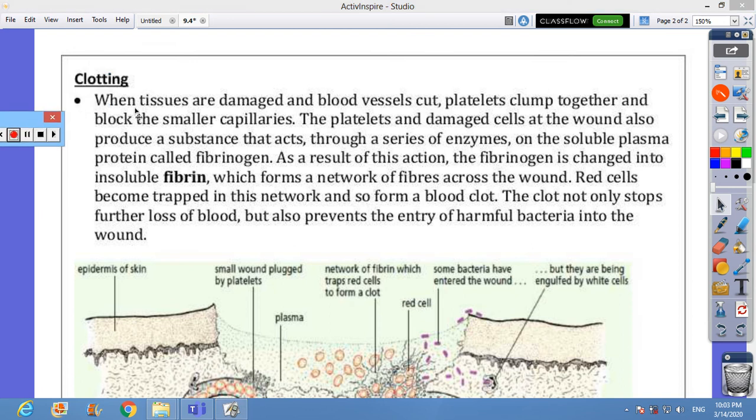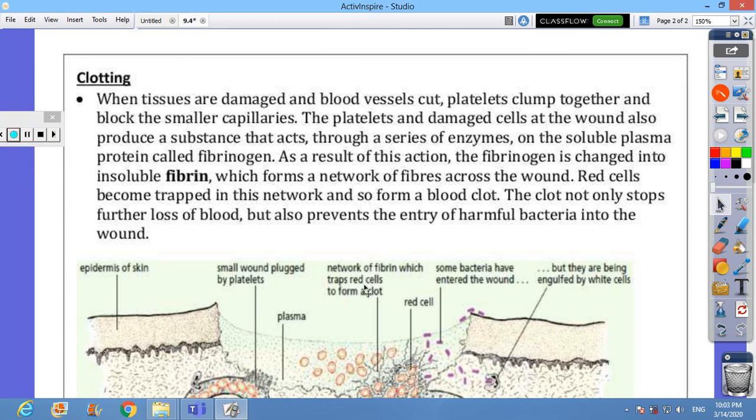Clotting. What is clotting? It's the change of the blood from the liquid form into a solid form. When the tissues are damaged and blood vessels cut, platelets clump together and block the smaller capillaries, as you can see in this picture.